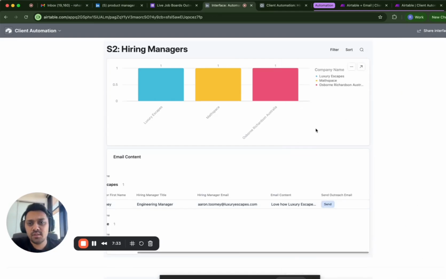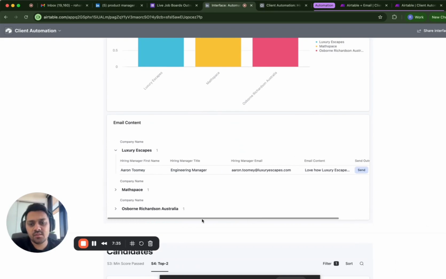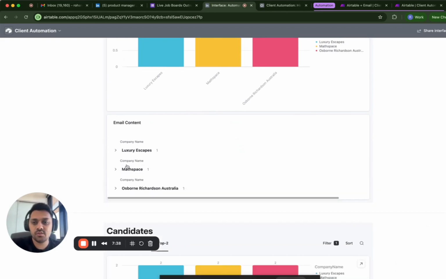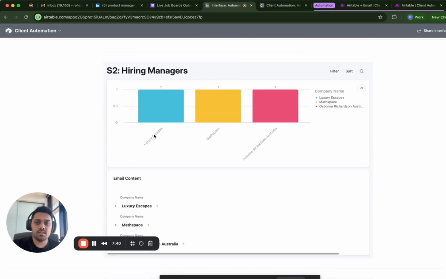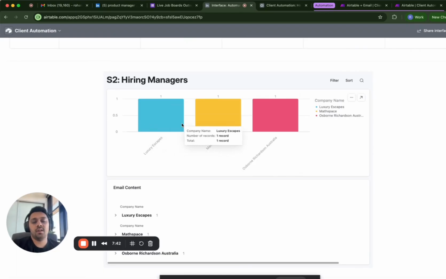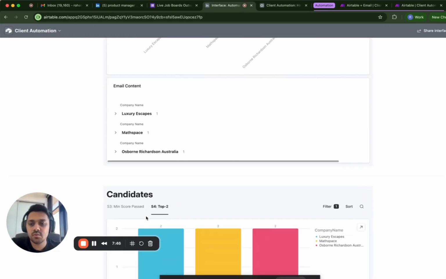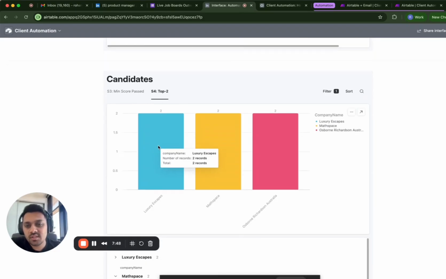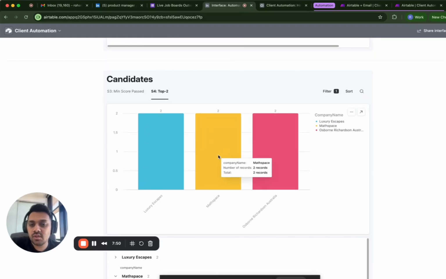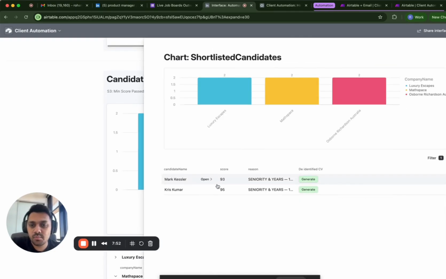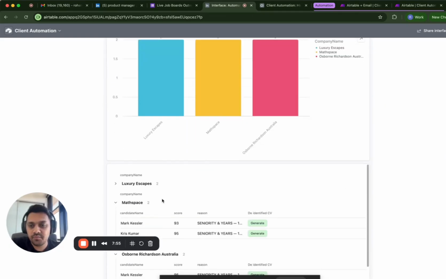So you see how at the moment it has gone through and it has very quickly sourced three companies. It has found hiring managers for each. It has made customized email templates to be sent out to those companies. Over here, you can see which two top candidates were sourced for each job. So Mark and Chris were done for this one.